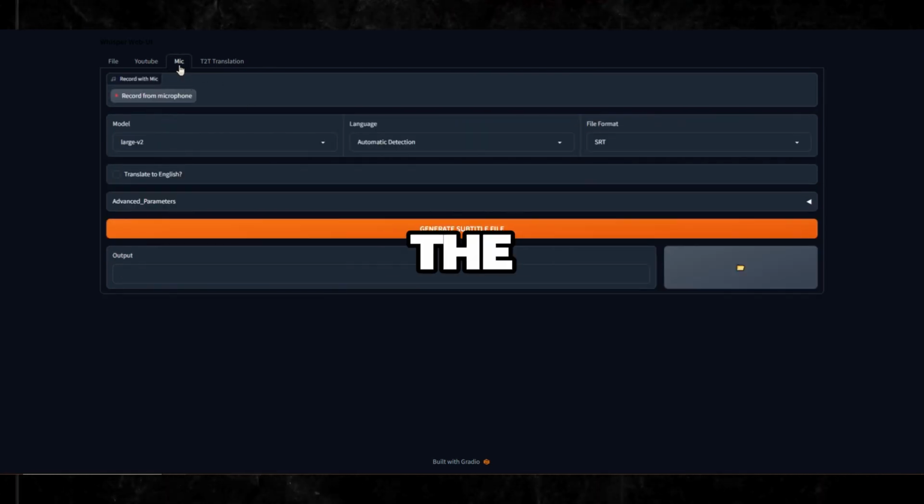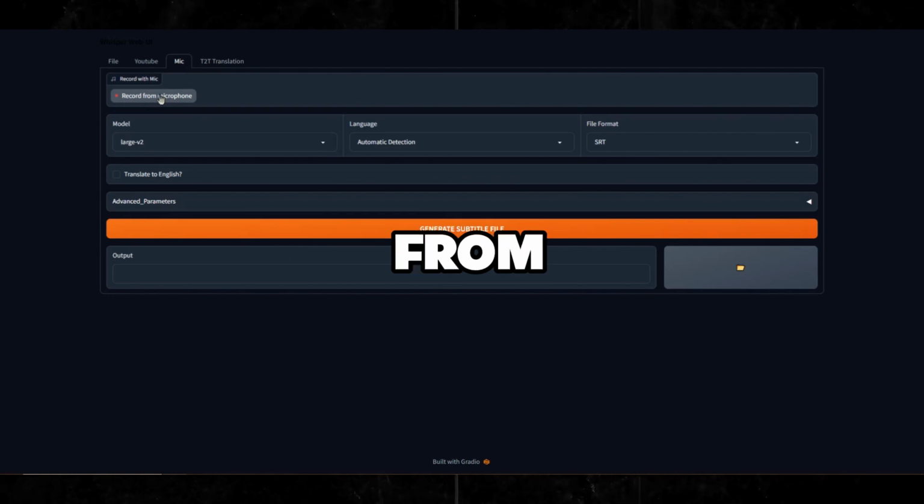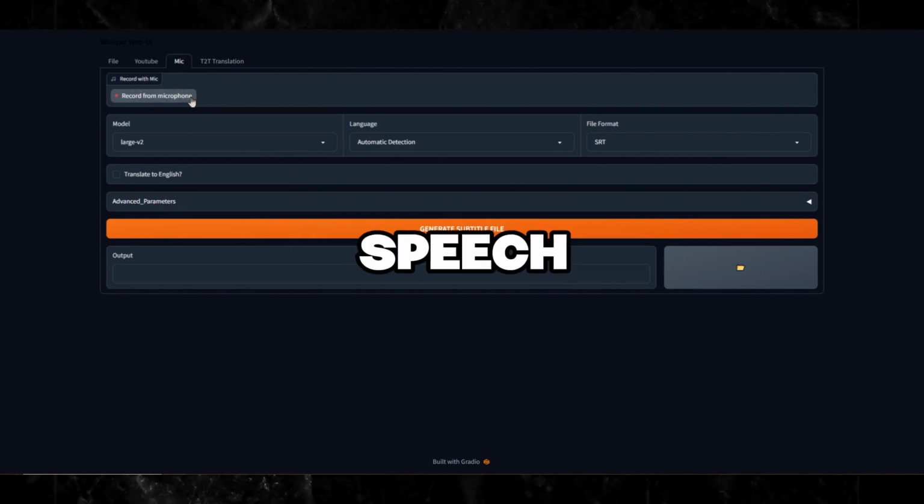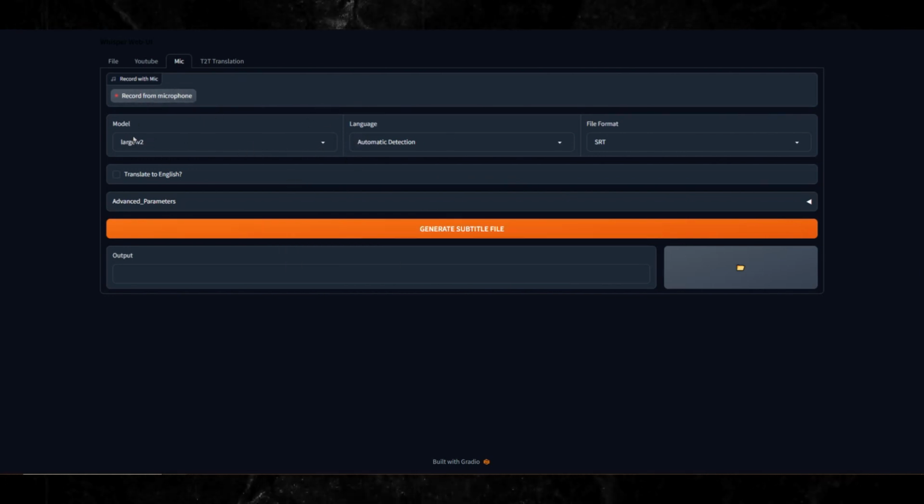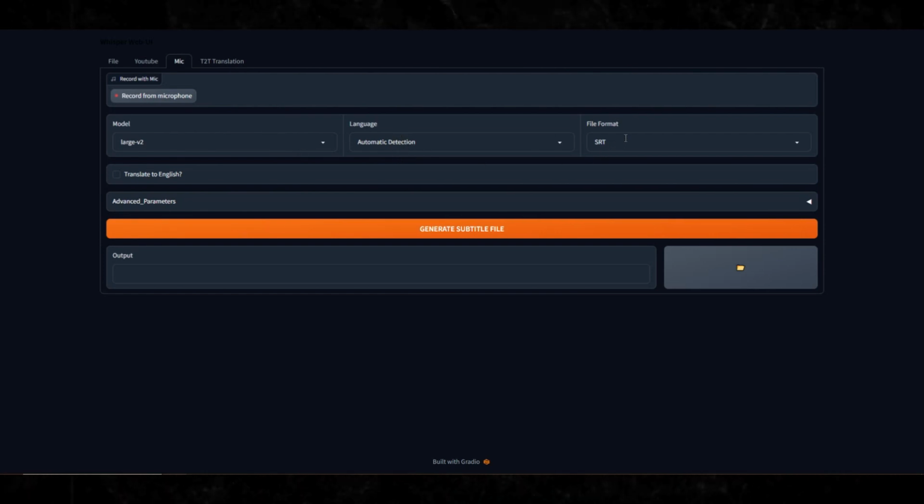The next tab we have the microphone. This is where you can record directly from your microphone. If you want to translate your speech to text, same here. The model selection, language, file formats, translate to English, advanced parameters, and of course your generate button.